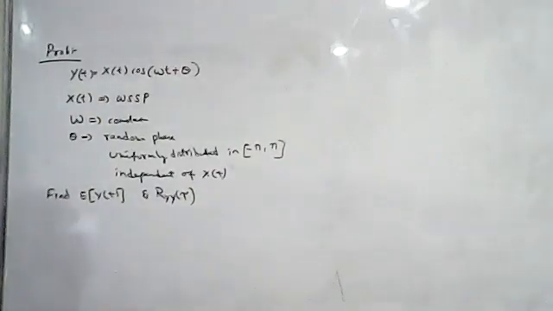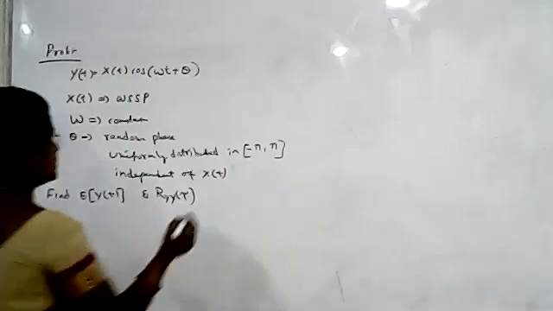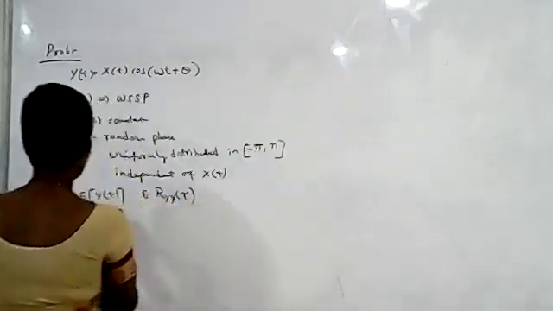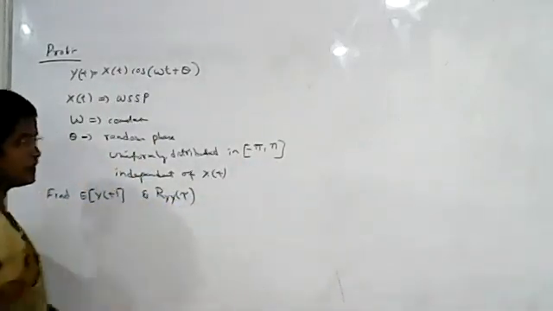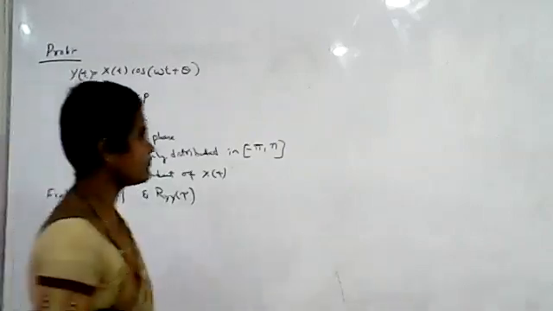So what is given? X of t is a wide sense stationary process, omega is constant, theta is a random phase uniformly distributed from minus pi to plus pi, and it is independent of x of t. We have to find the expected value of y of t and the autocorrelation function.